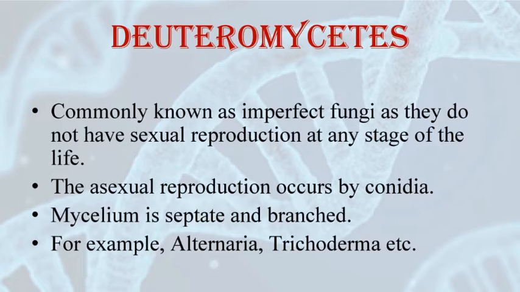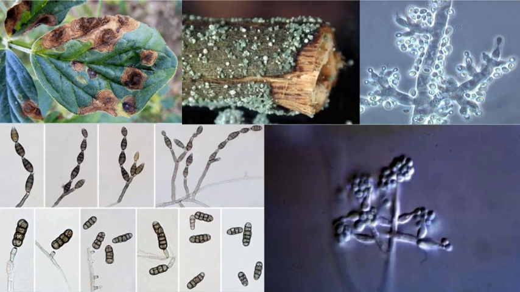Some of the members of Deuteromycetes are saprophytic, some can also be parasitic, while most of them are decomposers of litter and hence they help in mineral recycling. Examples of Deuteromycetes are Alternaria, Colletotrichum and Trichoderma. As you can see in the images, these are the pictures of Deuteromycetes.